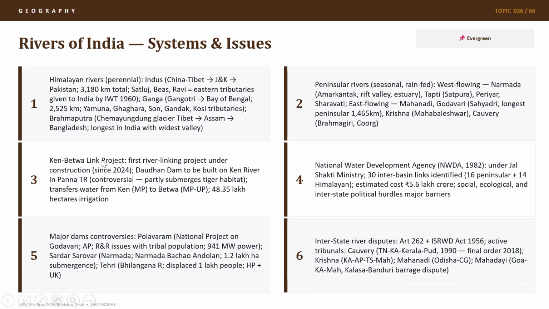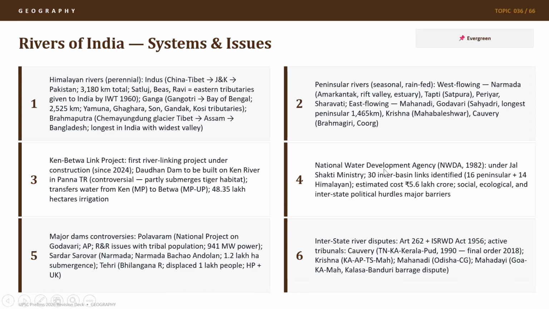Then there is Ken-Betwa Link Project, which is the first river linking project under construction from 2024. We have a Daudhan Dam to be built on Ken River in Panna Tiger Reserve. It is controversial because it submerges part of the Tiger Reserve of Panna, and it transfers water from Ken River of MP to the Betwa River in the region of MP and UP, which will lead to irrigation of more than 48 lakh hectares. So the region which is essentially dry, Bundelkhand region and other regions, they will get better irrigation with the river interlinking of Ken and Betwa.